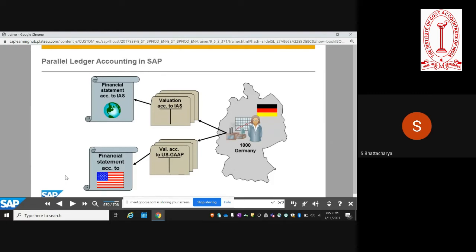So in that case, you need two valuations, not only in the case of general ledger and fixed assets, but also in the case of stock. There can be some difference in the way inventory is valuated. So if you go with the concept of parallel ledgers, then you will have three separate figures in three different ledgers, and reporting is simplified without the need for manual adjustments.